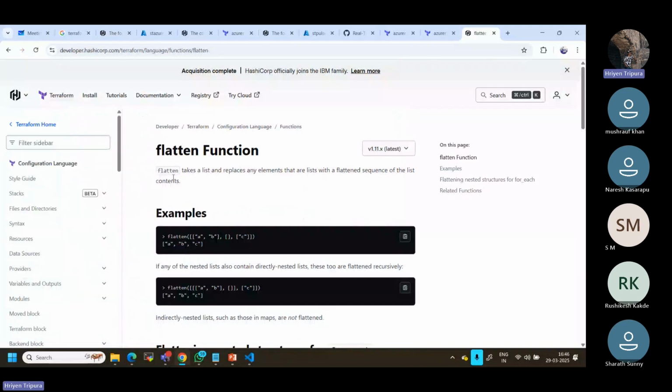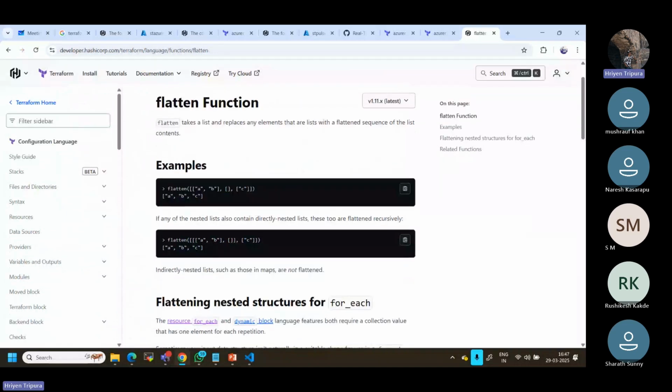Now understand this one. Flatten basically takes a list of lists and replaces any element that is a list with a flattened sequence of the list contents. Okay, now say for example, if you want to understand better, take a look here. This is the flatten example I use. One, this is A, B, and here we have C dimension. Now, if you give this value, you can see one, B, C, empty one. So any nested list, as I mentioned, it will be a nested list, also containers directly nested lists we can use.